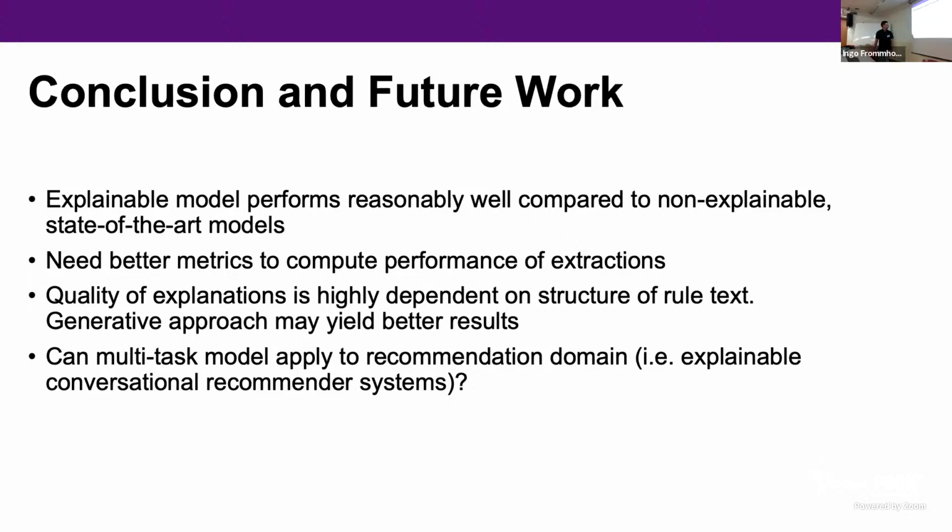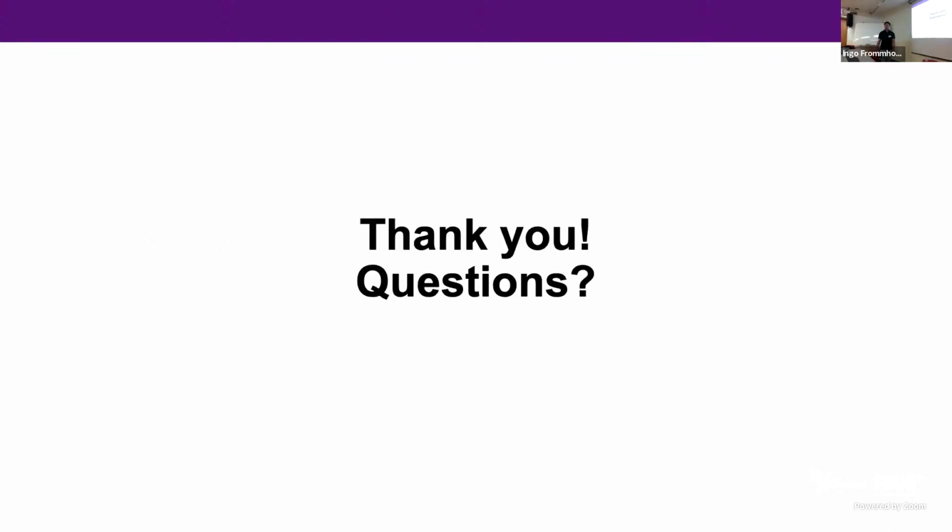The quality of the explanation is also highly dependent on the structure of the rule text. If the rule text isn't worded in a way that's easily highlightable, it could lead to a poor explanation no matter what someone does. So a generative approach might yield better results, where rather than highlighting, we have a natural language processing model generate explanations. Another interesting future direction I may work on is whether we can apply it to the recommendation domain, so an explainable conversational recommender system. So that's it, and I'm open to any questions. Thank you very much.